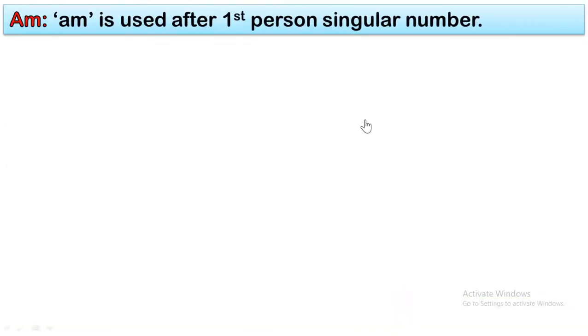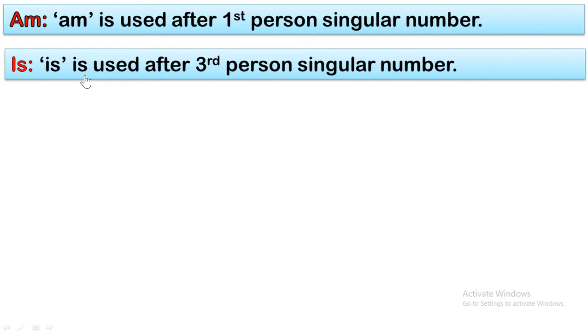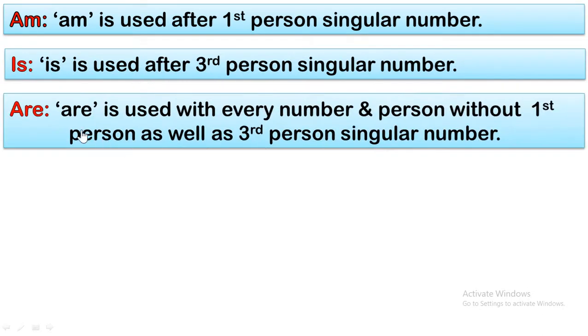Here we are getting the use of am. Am is used after first person singular number. Is is used after third person singular number, and the word are is used with every number and person except first person as well as third person singular number. I think you can understand.